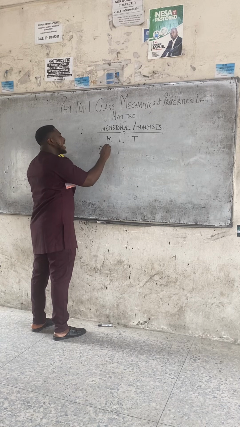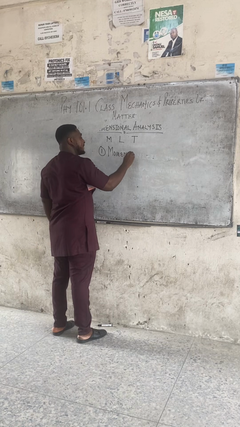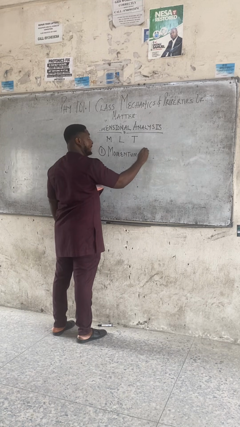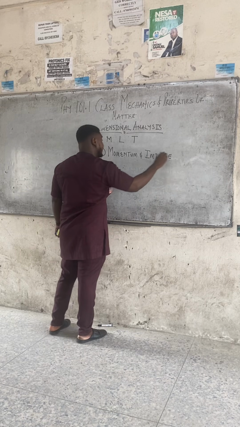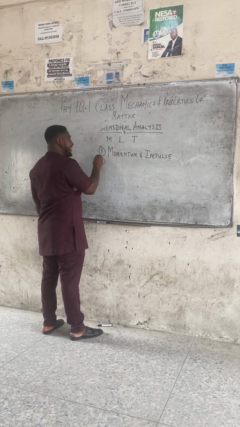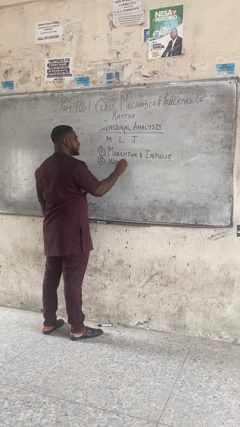Number 1, we have momentum and impulse. Number 2, we have work done and energy.